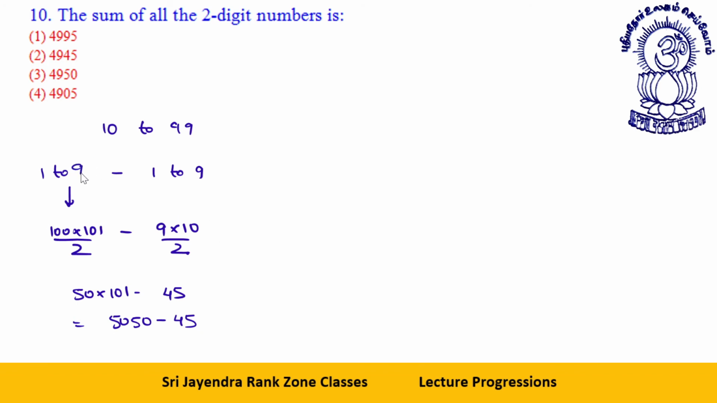This is 1 to 99. So the sum will be 99 into 100 by 2, that is 99 into 50, which is 4950, minus 45, or 4905. Option number 4 is the answer.